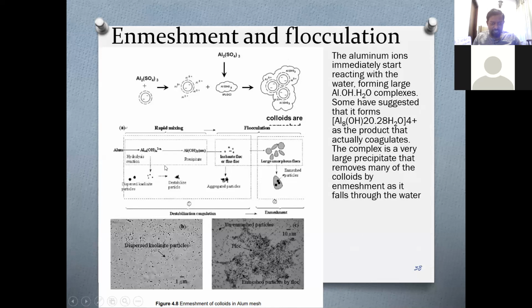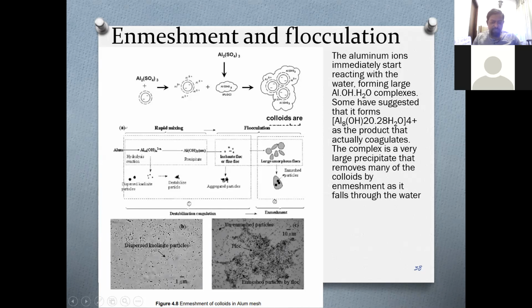Now here you can see, first we have to give a rapid mixing to make this aluminum hydrolyzed, right? And then after that we have to mix it slowly to create this mesh, right? So first the particles are dispersed, then they will aggregate to create large particles. Then these large particles will be caught by this mesh and it will come down under gravity.